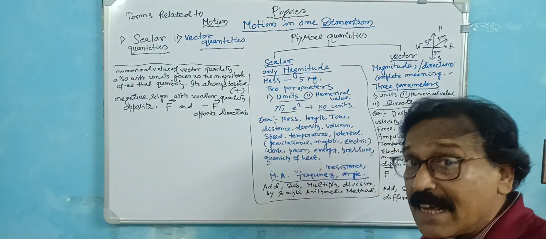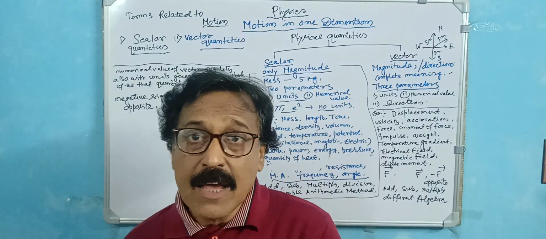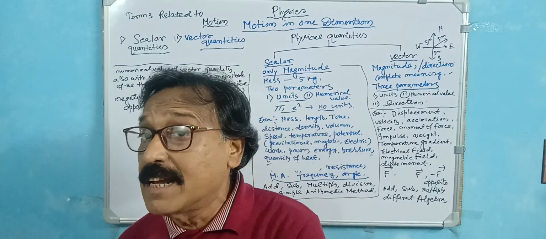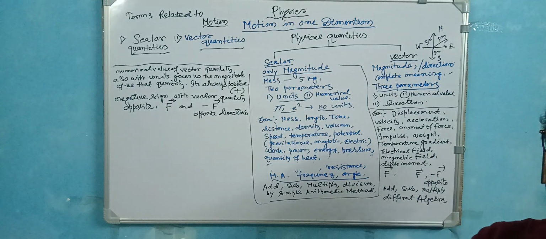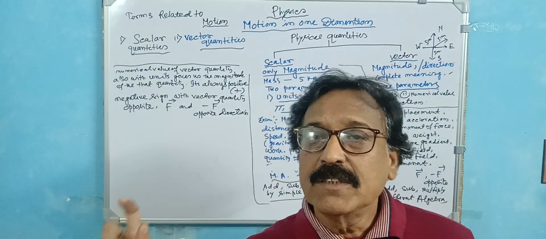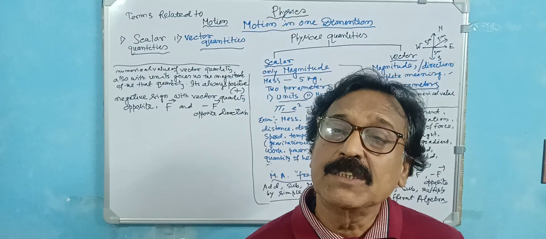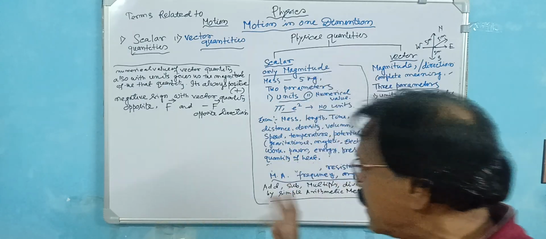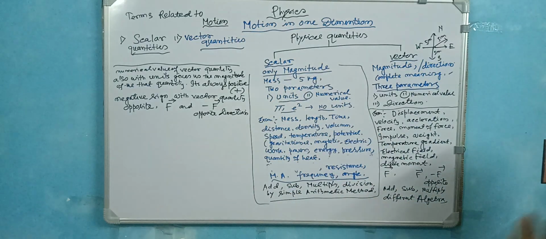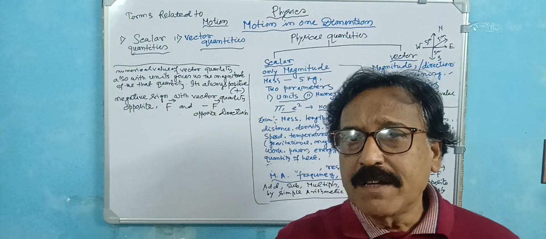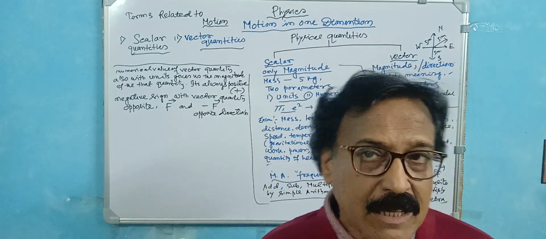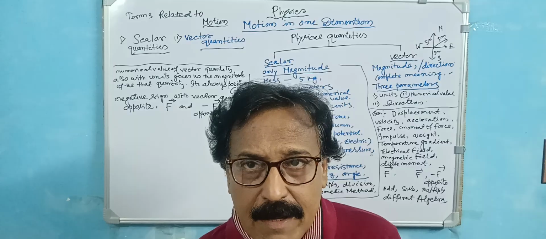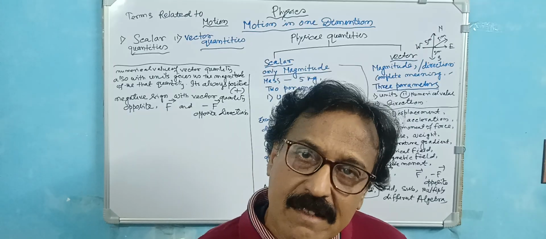This is the basic difference between vector quantity and scalar quantity. The concept must be clear. In the case of scalar quantities, you can add, subtract, multiply or divide by a simple arithmetical method. Suppose a length of 2 meter plus 5 meter. So 2 plus 5 is 7 meter. Just an arithmetic process, you just add it.